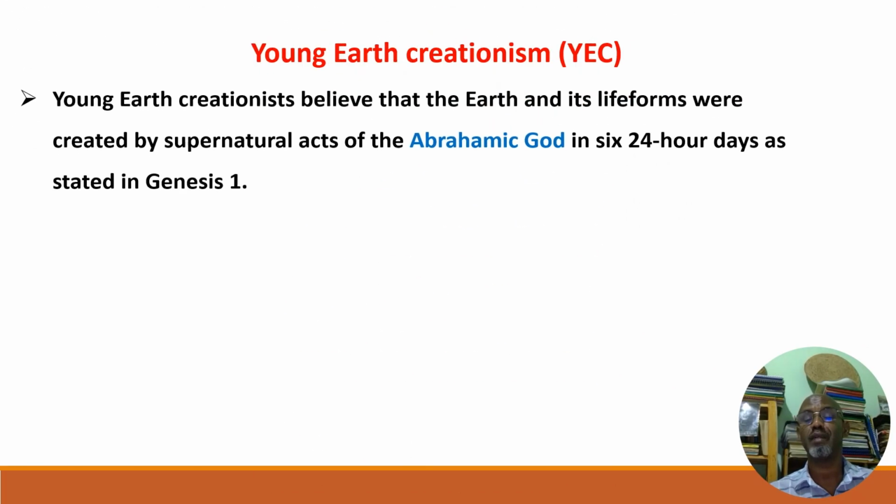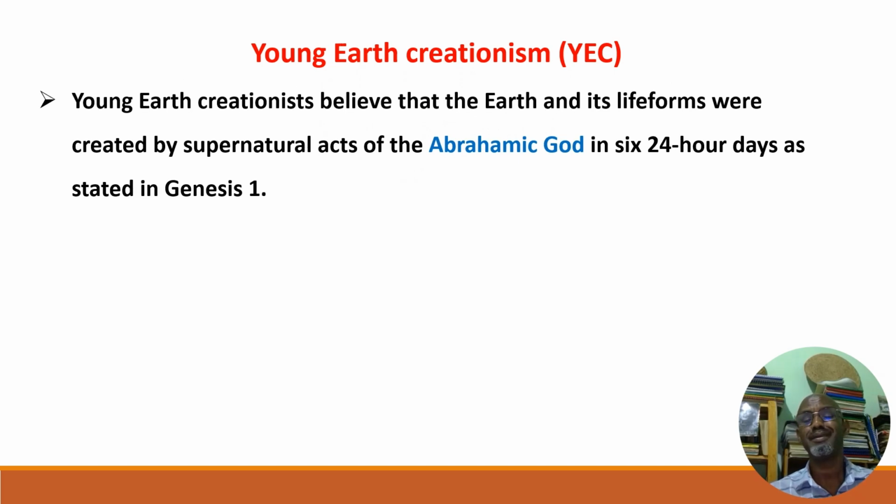Young earth creationism, as I've told you, is strictly following the Bible. Young earth creationists believe that the earth and the life forms were created by supernatural acts of the Abrahamic God in the six 24 hours days, as stated in Genesis 1 of the Bible.